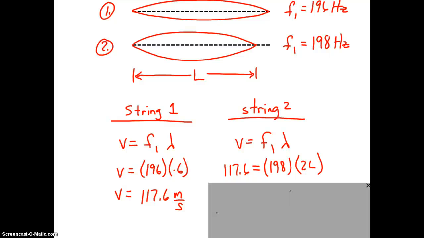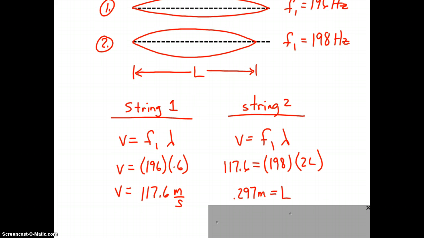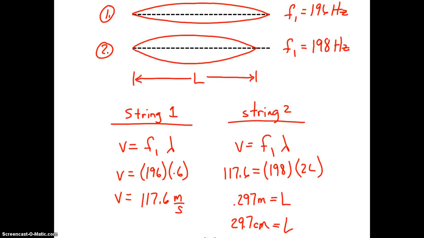Again, it's vibrating at the fundamental frequency, so the wavelength is equal to twice the length of the string being vibrated. So 2L. We solve for L and we get 0.297 meters. And this, of course, would be 29.7 centimeters. Really neat to consider in this problem that she only had to move her finger 3 millimeters to make that difference. Gives you a lot of appreciation, especially for professional orchestras and how well they sound.